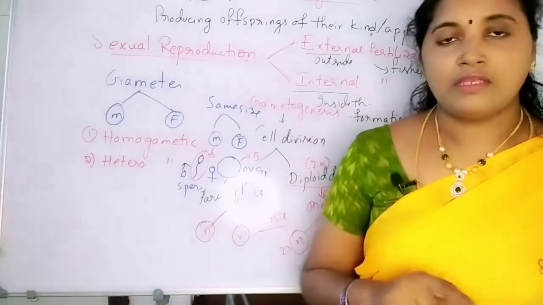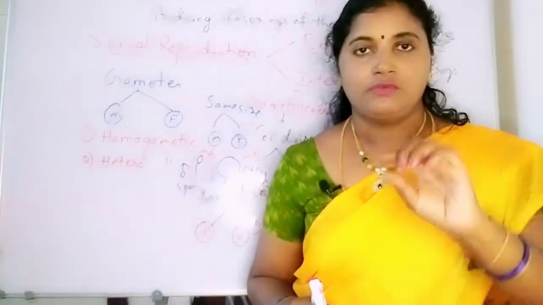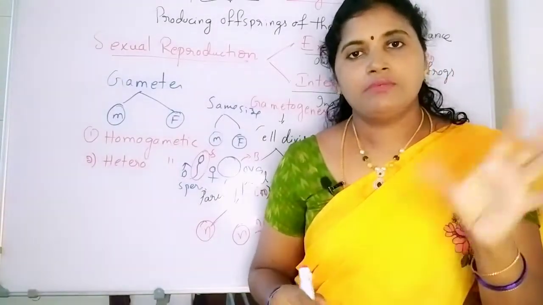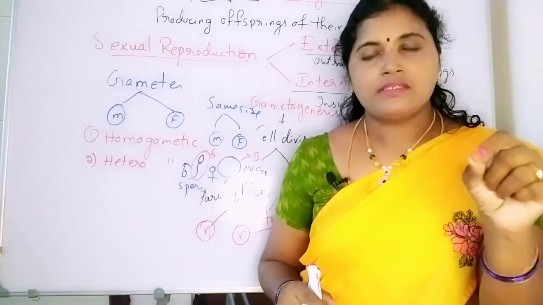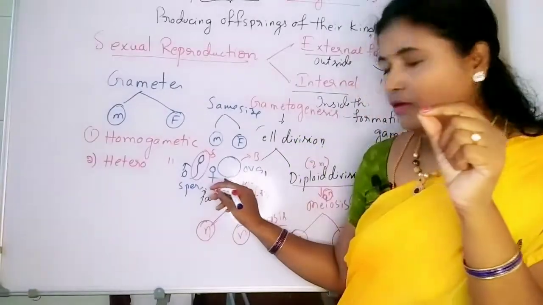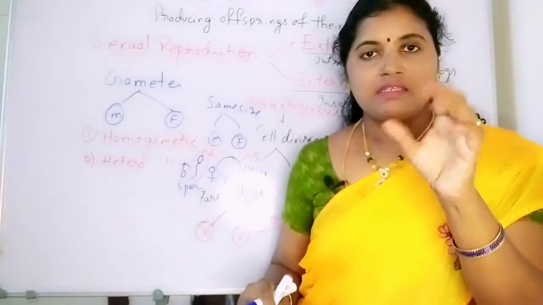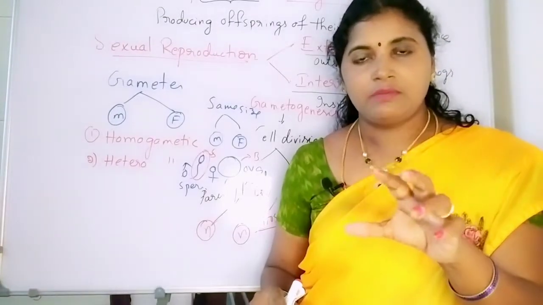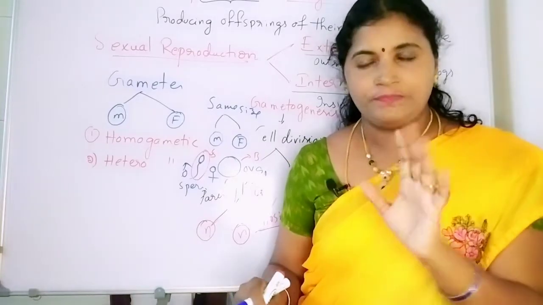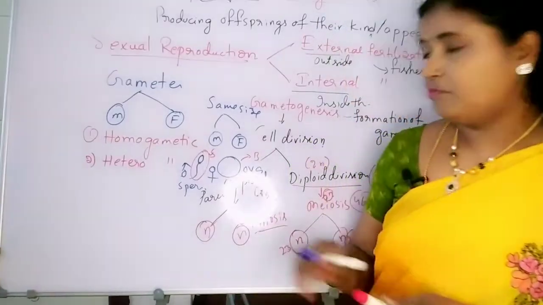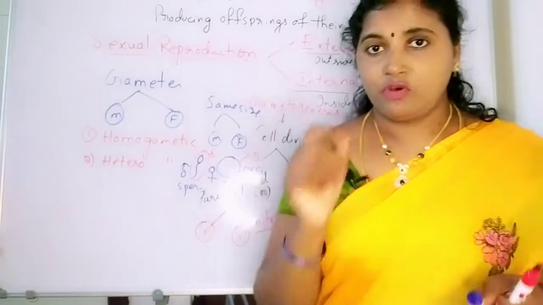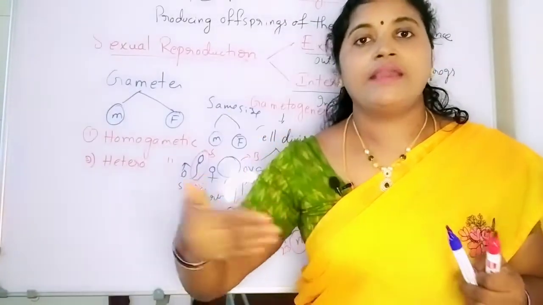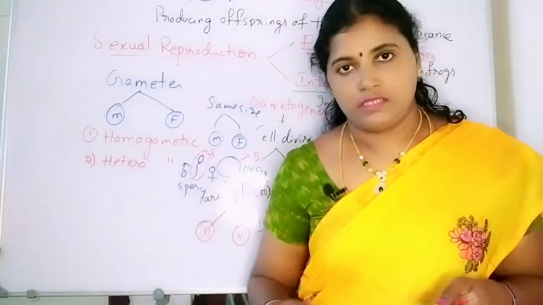So one more thing we have to discuss here is motility. Motility means moving nature. Mostly the female gametes are big in size and they are stable, which means they are not able to move much. And the male gametes are very small in size and have high motility, a high moving capacity.